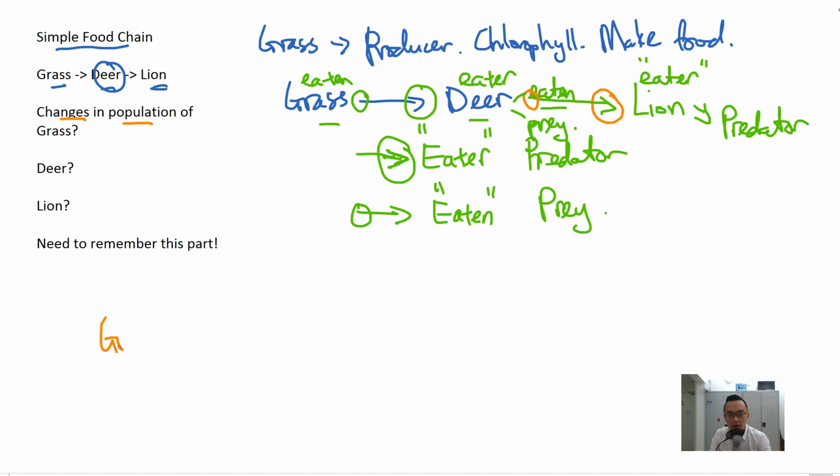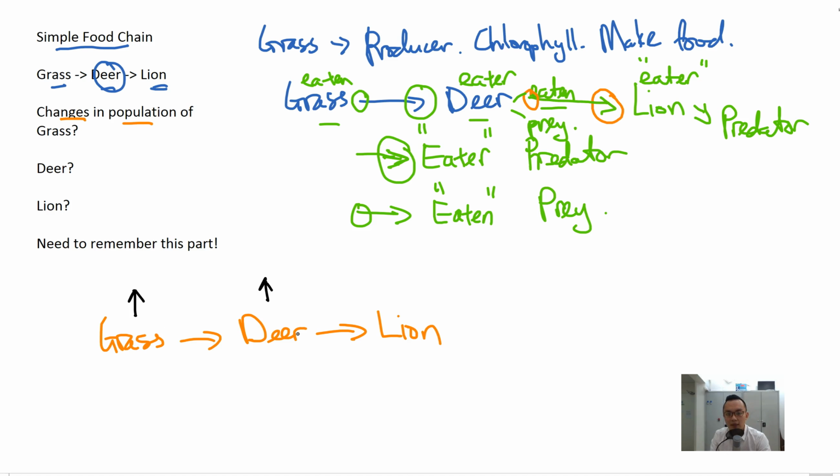Now let's look at the changes in population of the three things: grass, deer, and lion. What will happen if the population changes? If the population of grass increases, because there has been a lot of rain and the soil is very fertile, then deer will also increase because there's more food for the deer.